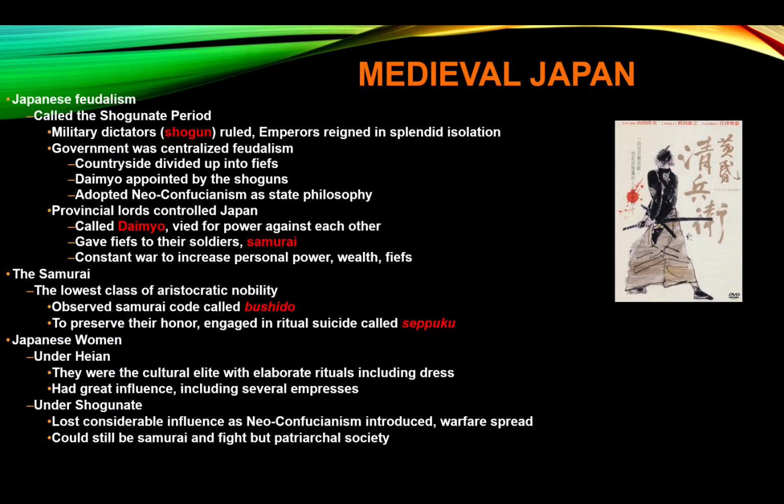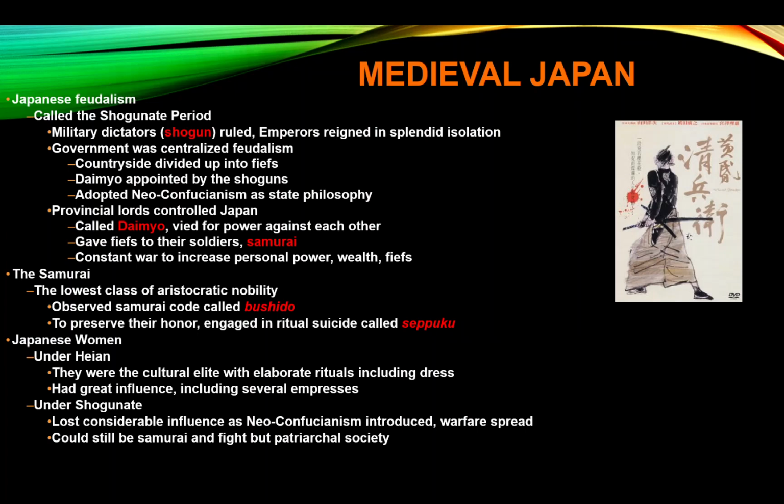The big difference between Japanese feudalism and European feudalism is that Japanese feudalism is going to be centralized. The countryside will be divided up into fiefs. The daimyos will be appointed by the shoguns. They will adopt Neo-Confucianism as a state philosophy. A lot of times the daimyos will vie for power against each other. They'll fight each other to try to become the new shogun. There was constant war during this time, as there might be a shogun for a lifetime, but then there's civil war afterwards. We're not going to get one family controlling the shogunate until the 1600s.